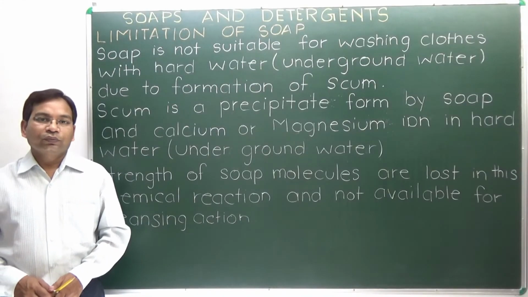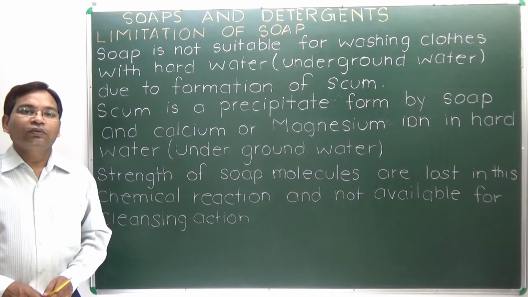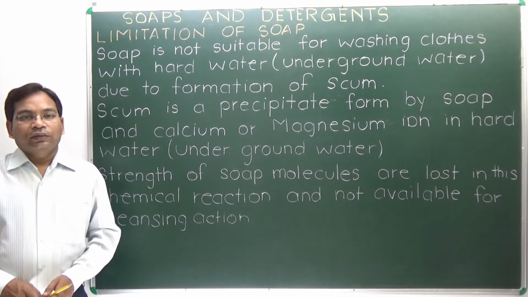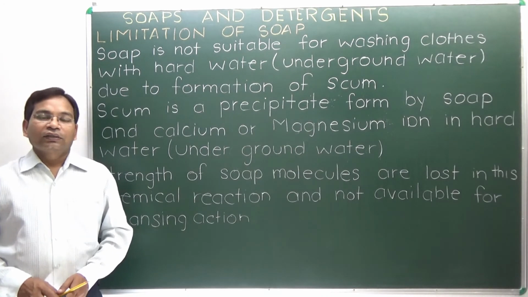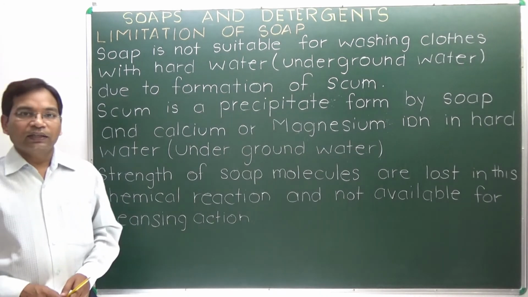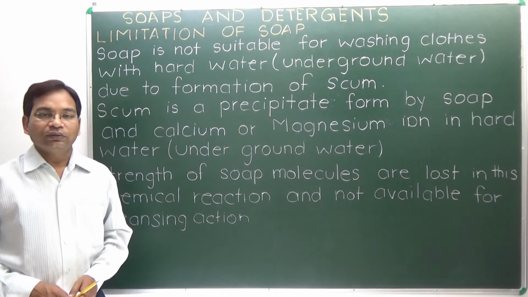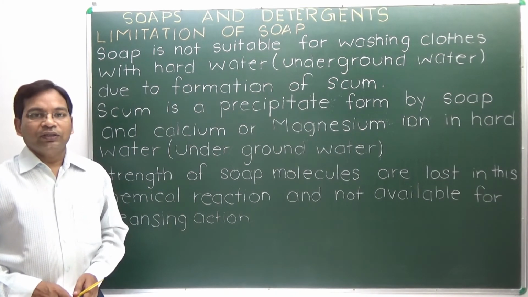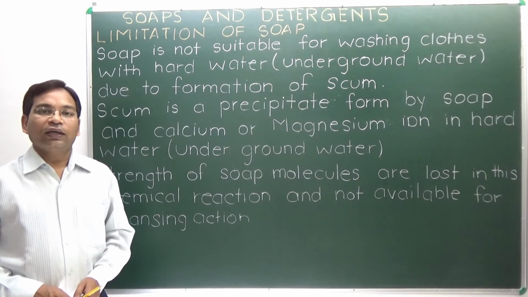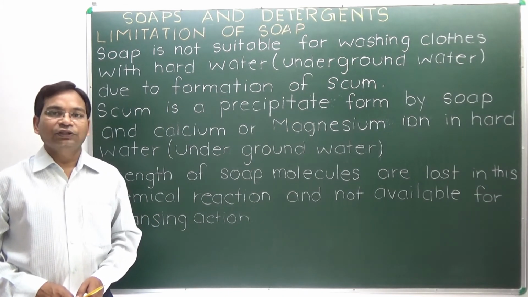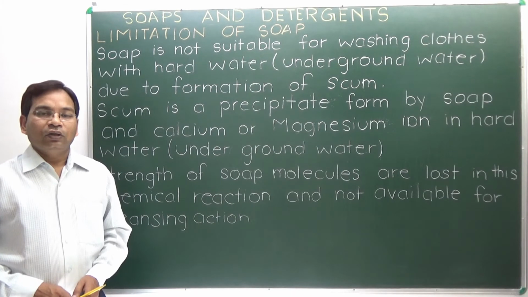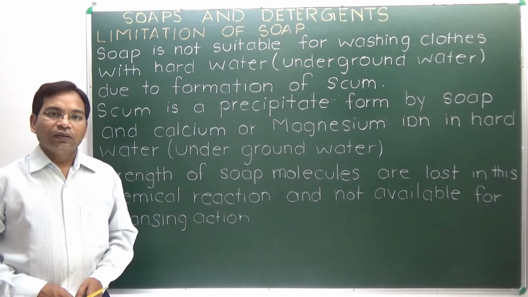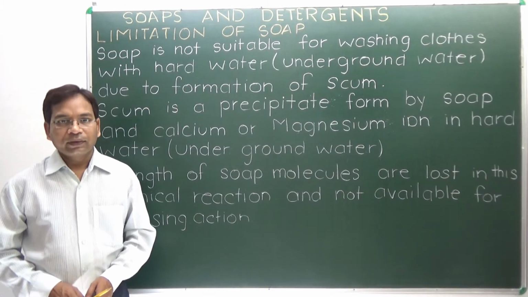Limitation of soap: soap cannot clean clothes or body in hard water. This is the limitation. This is because hard water contains calcium and magnesium ions that react with soap to form calcium stearate or magnesium stearate, or calcium palmitate or magnesium palmitate, that lose their cleansing property and cannot clean the clothes and body.